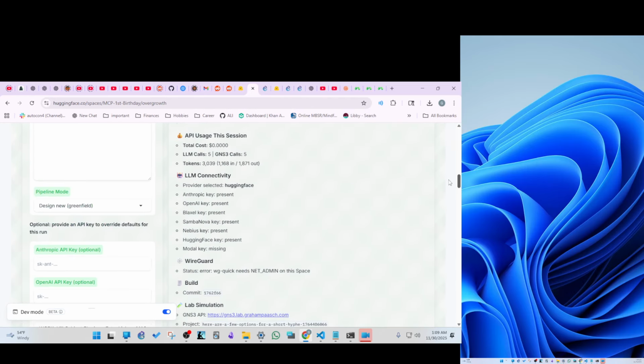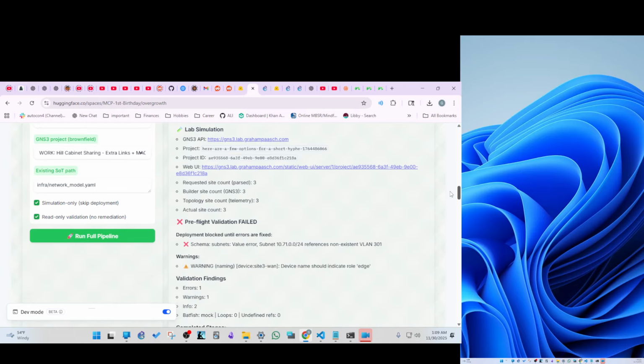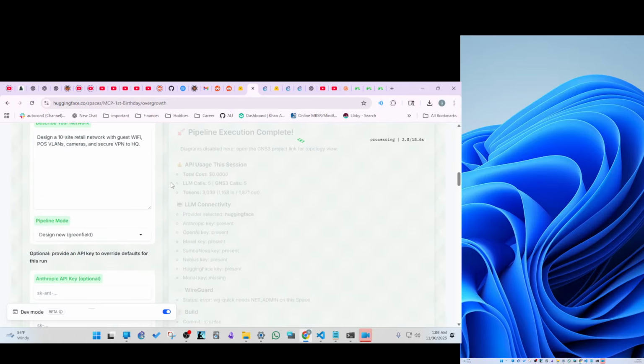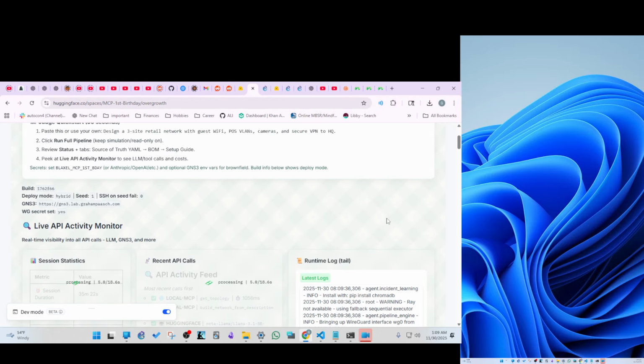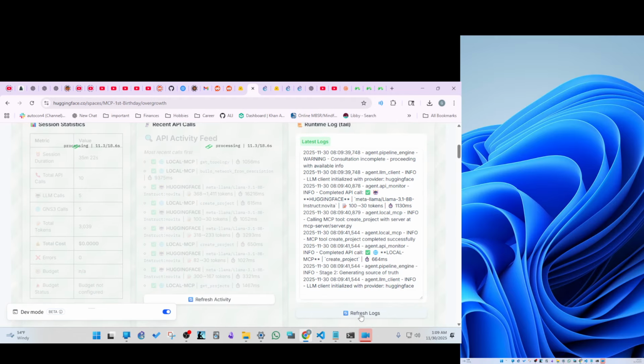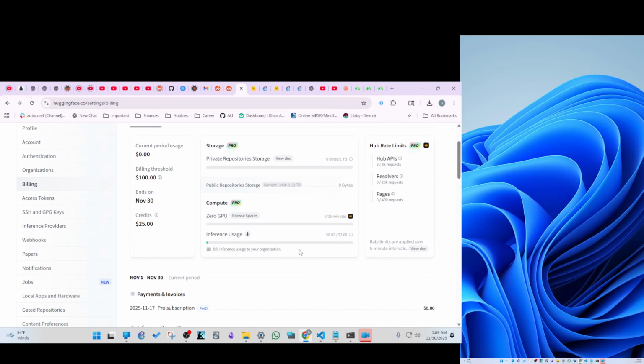So next, what I'm going to do is run it with 10 sites just to prove that this is live. It's actually creating it. That'll do some more API calls, which will deduct some money from my coffers, but only a cent or two, which will be fine.